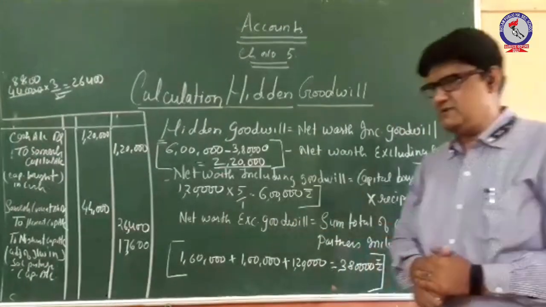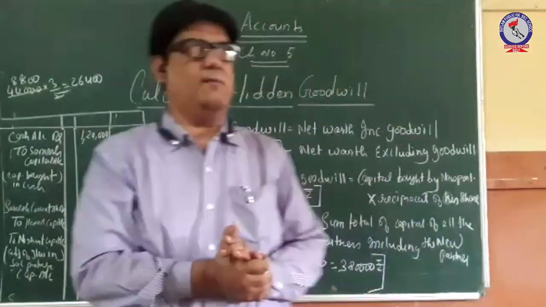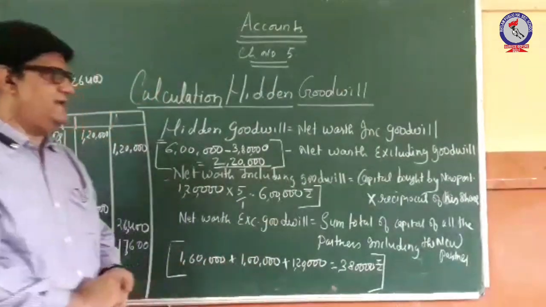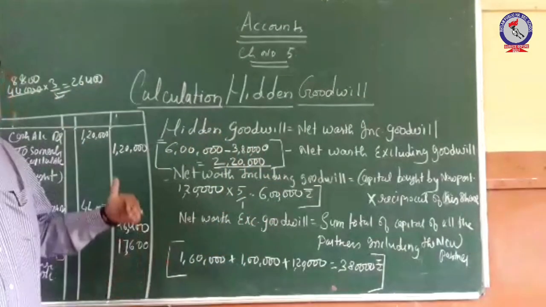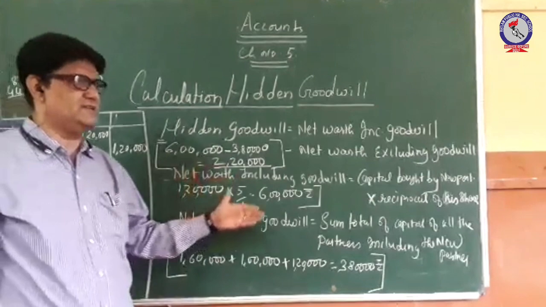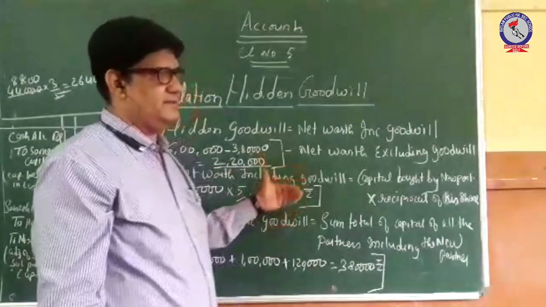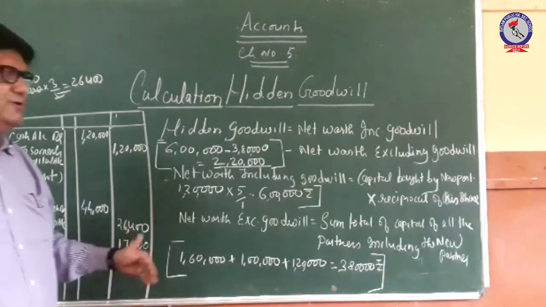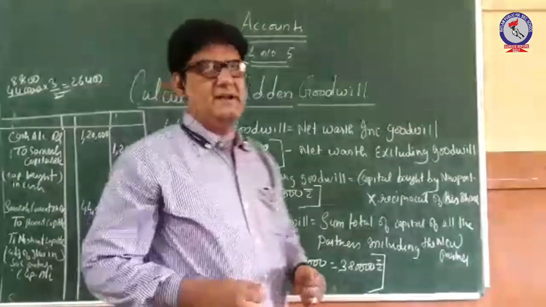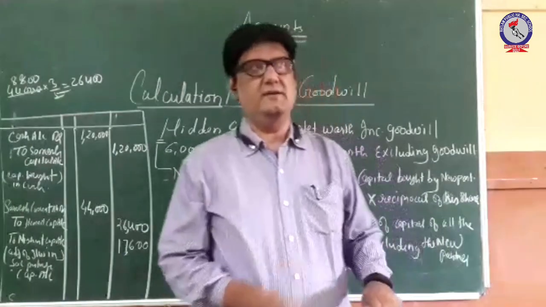Hope you have got the concept clearly, that how you have to calculate the amount of hidden goodwill, what is meant by net worth including goodwill, what is meant by net worth excluding goodwill, and how the calculation of including goodwill worth and excluding goodwill worth will be done. So now you will be able to solve the various numericals related with the calculation of the hidden goodwill.